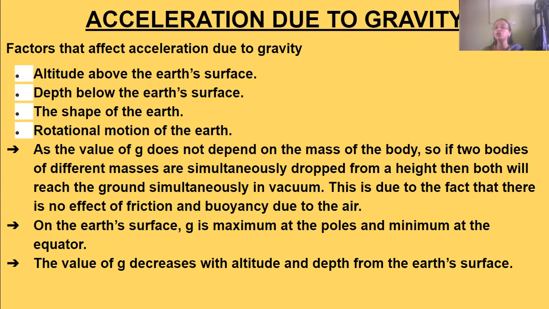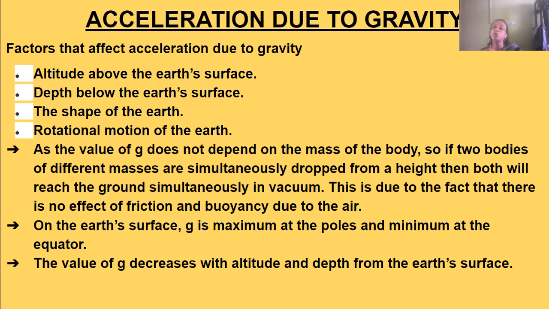The first factor is altitude above the Earth's surface: what is the height of the object above the Earth's surface, or how far below the Earth's surface it is inside the Earth. Then the shape of the Earth: is it a sphere, or slightly elongated like an egg or oval, or some other shape?